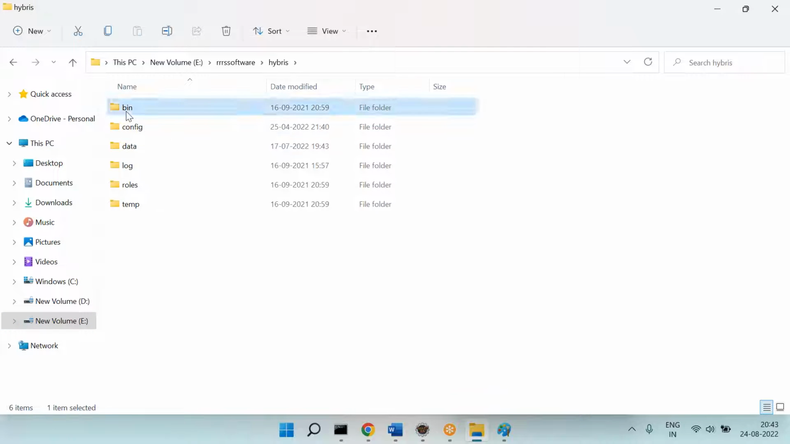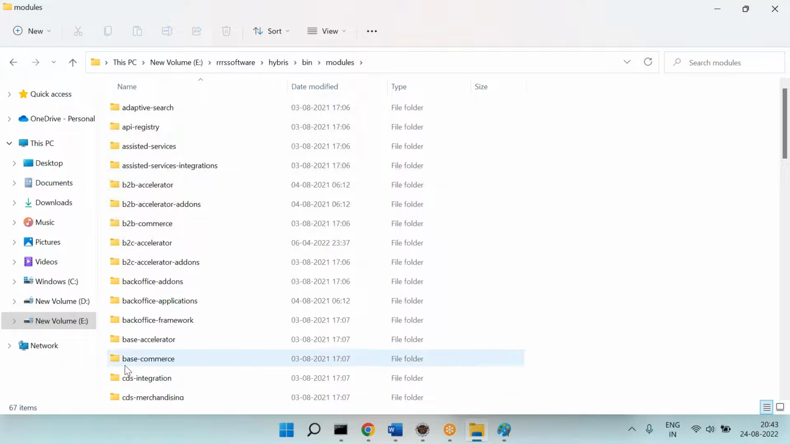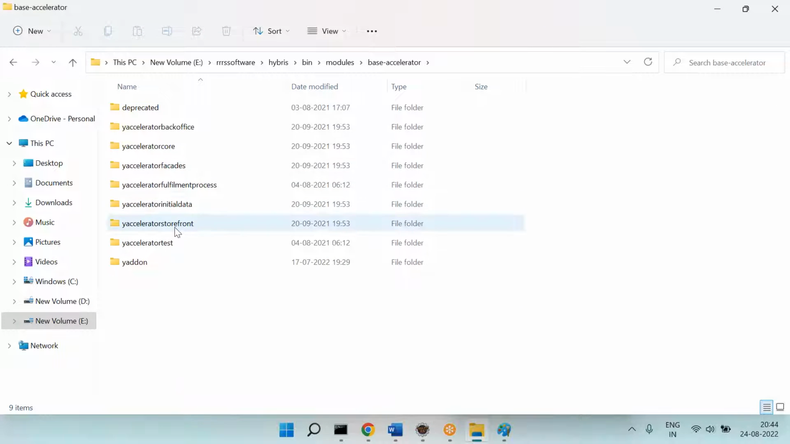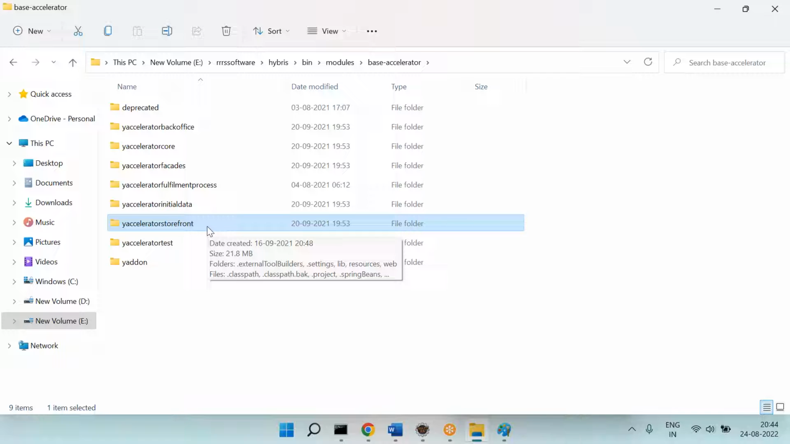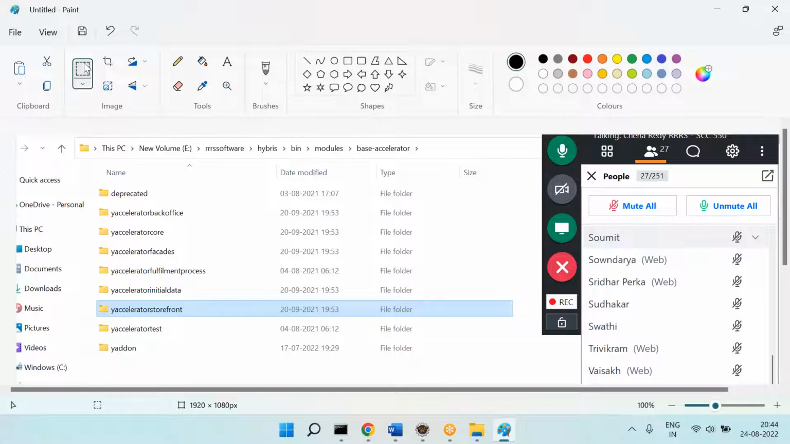I go to the bin, I go to the modules, and you can see there is a base accelerator where you have those extensions. Because of this, you are getting the B2C sites. You need to pay attention here, please, because this is one of the directions you need to understand.